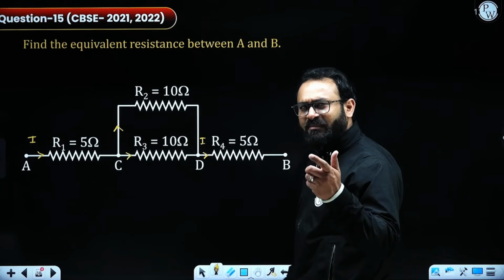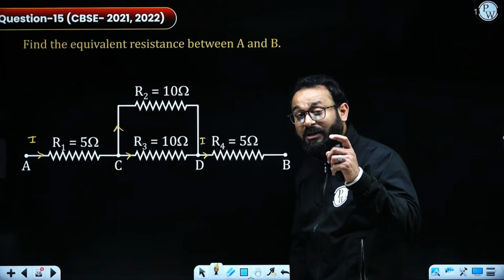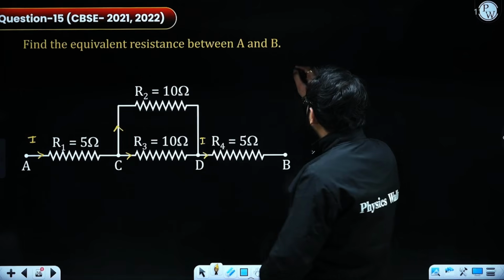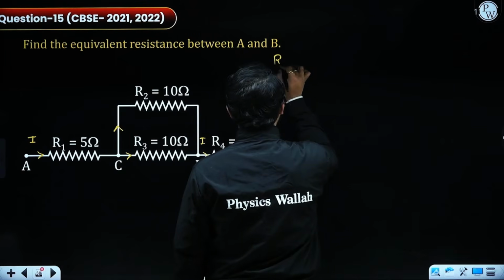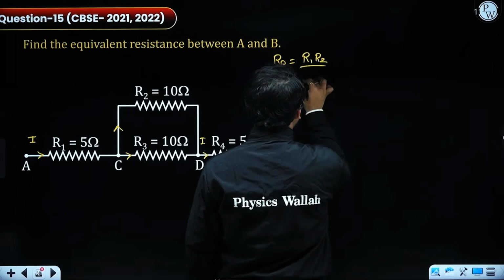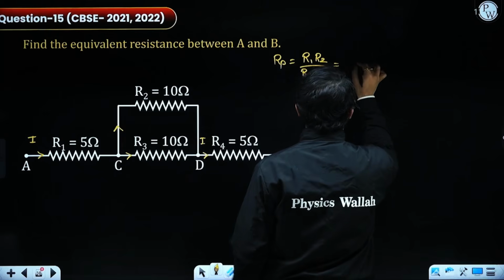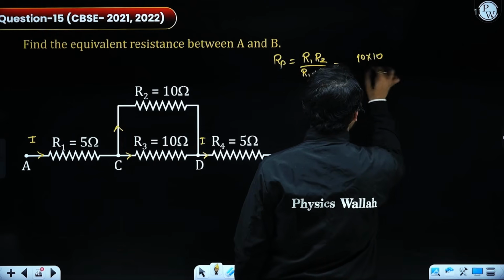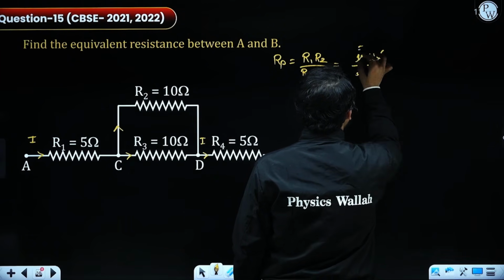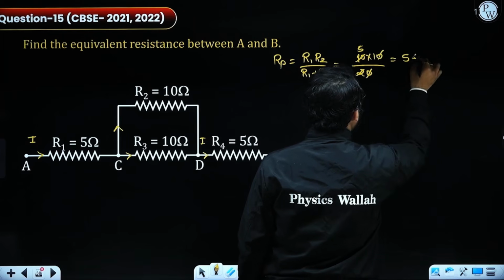There is another method. If they are providing you the question in the terms of MCQ, if you need to calculate the parallel combination of two resistors, you can even do like that. For the R parallel, that means R1 R2 by R1 plus R2. In that case, if I am going to put the value, which is 10 multiplied by 10, that divided by 20, so this is providing us 5 ohm.